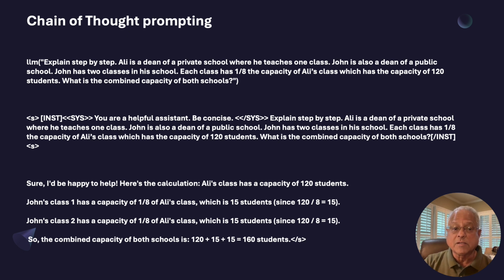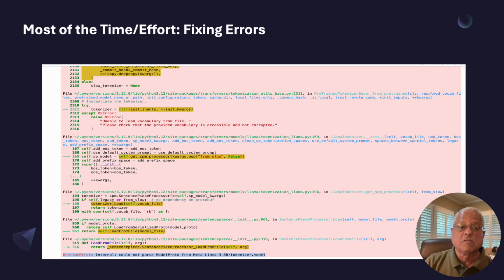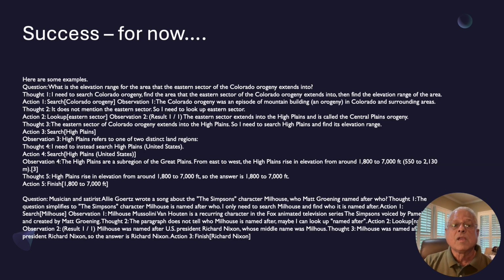In the fine-tuning, it was actually able to respond properly to chain of thought prompting. And as you can see, it was able to answer the question in a very reasonable sounding way. Of course, it so happens, if you look at it carefully, that the math in this answer is actually wrong. This is just a little fun slide to show you that most of our work was spent in fixing errors and wrangling with libraries. Finally, we were able to get the Llama model to provide us with some correct answers. And here's a couple of examples.